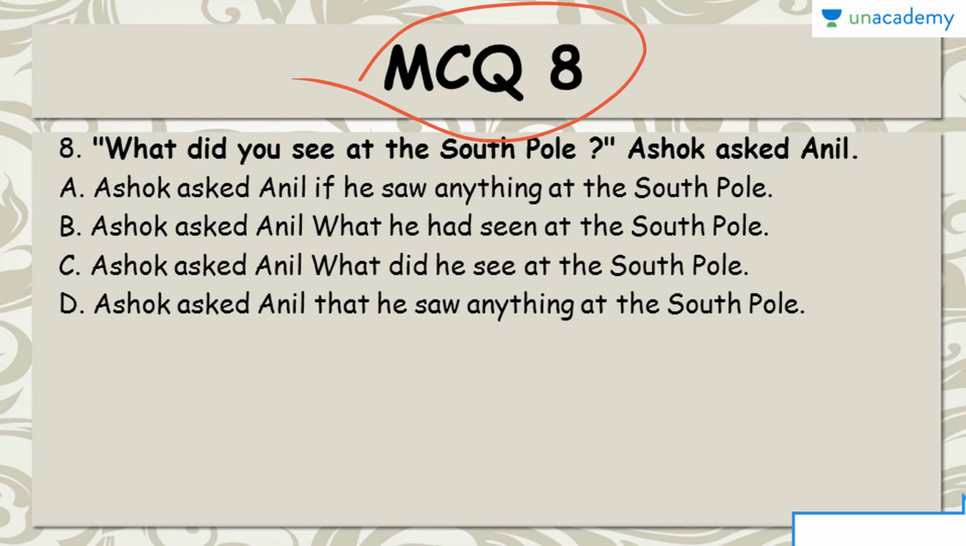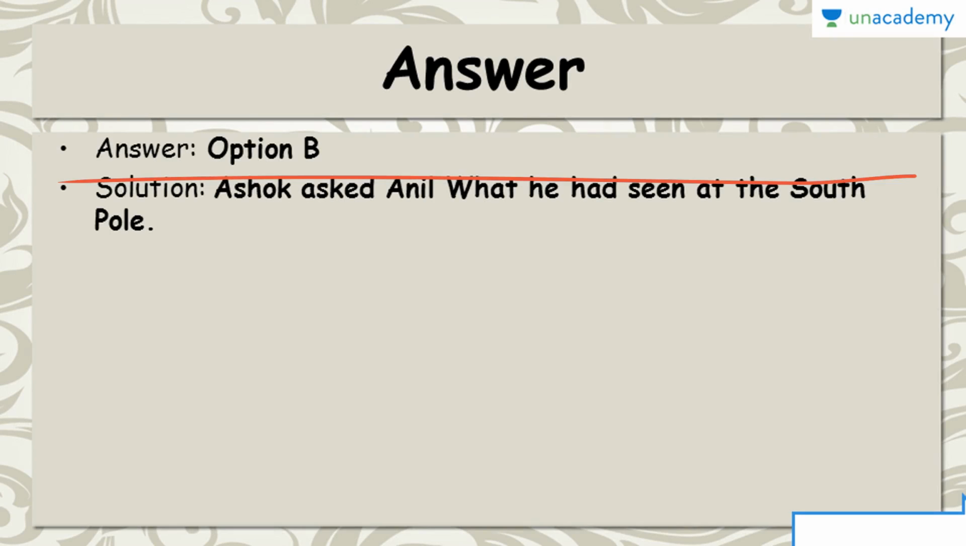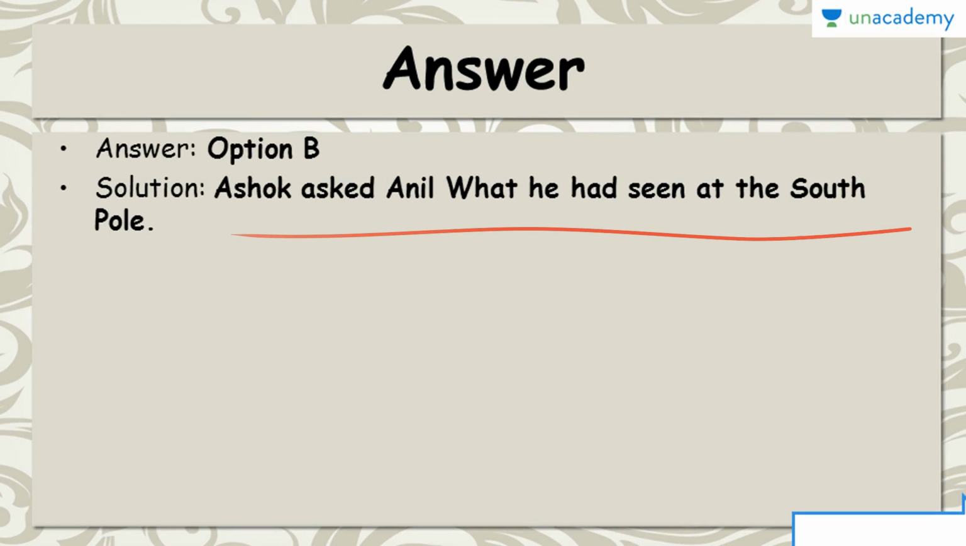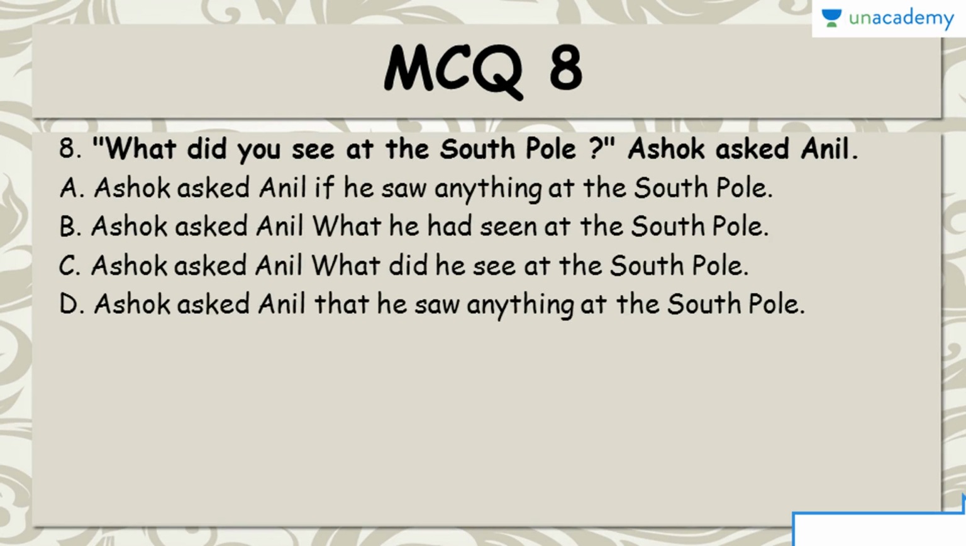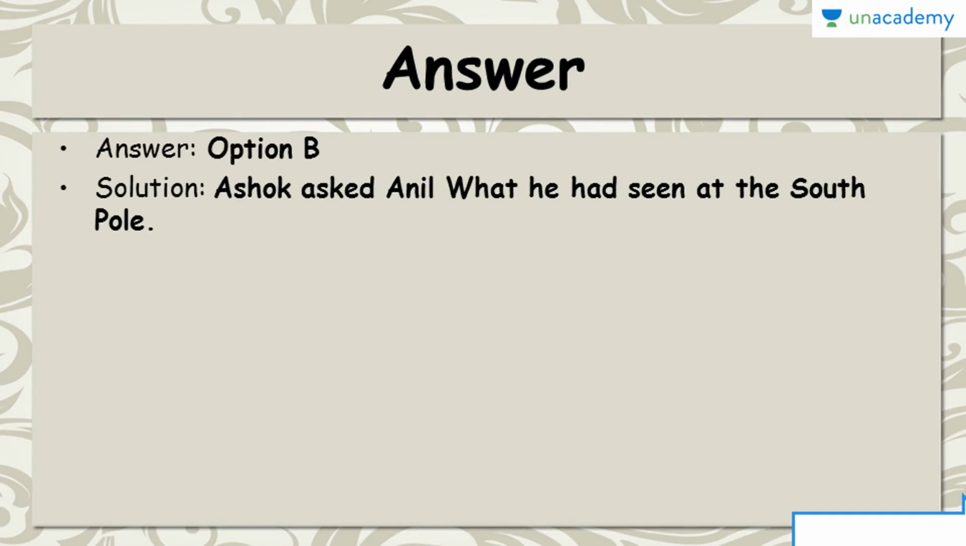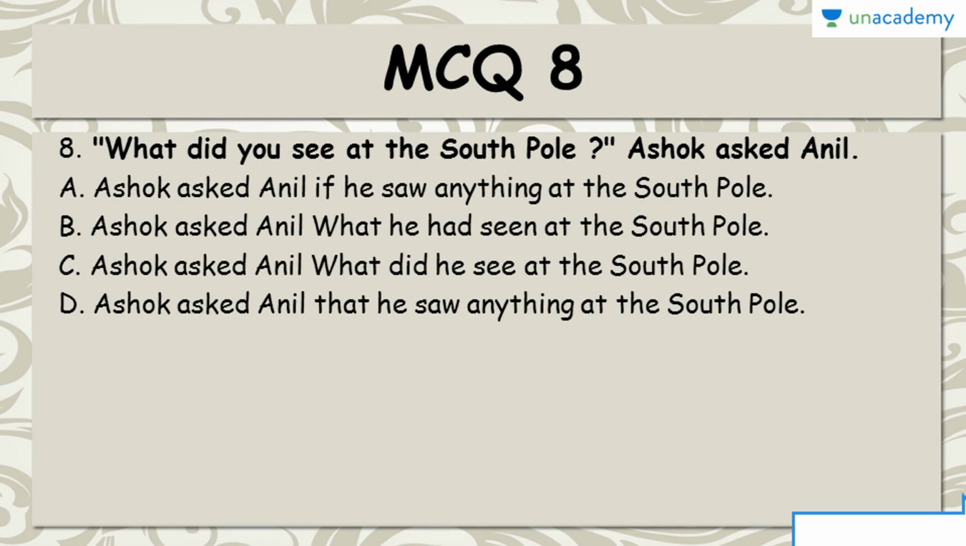Coming to MCQ 8, find the indirect speech. What did you see at the South Pole? Ashok asked Anil. And the right answer to this MCQ is option B. Ashok asked Anil what he had seen at the South Pole. Why not the rest of the options? Why is B correct? Option A says if he saw. This is not a yes or no question. You have to explain the answer to this question. So this is not the correct one.